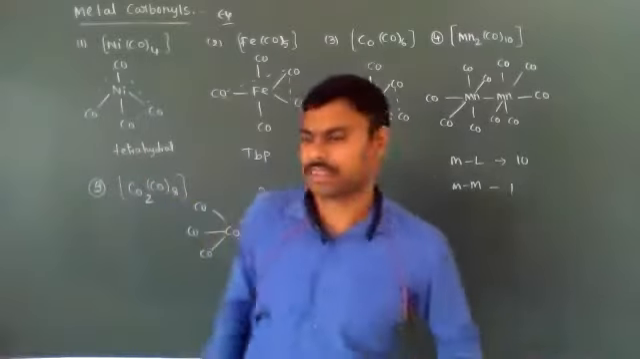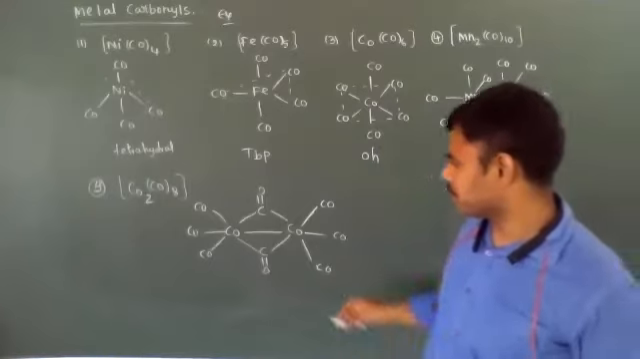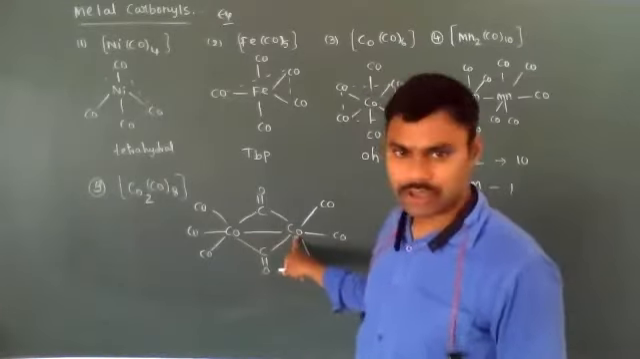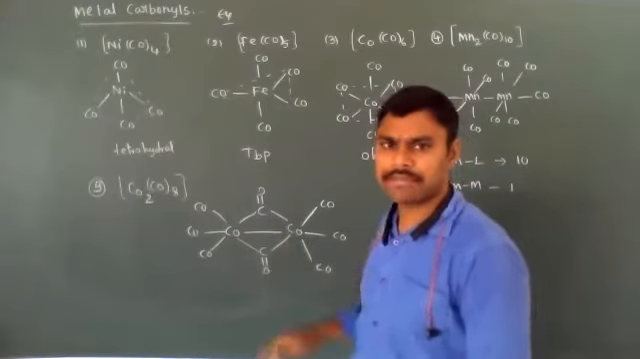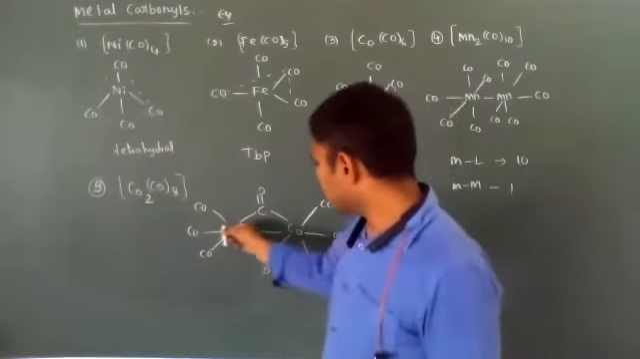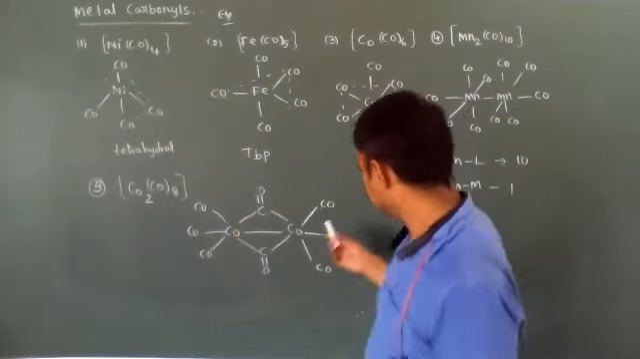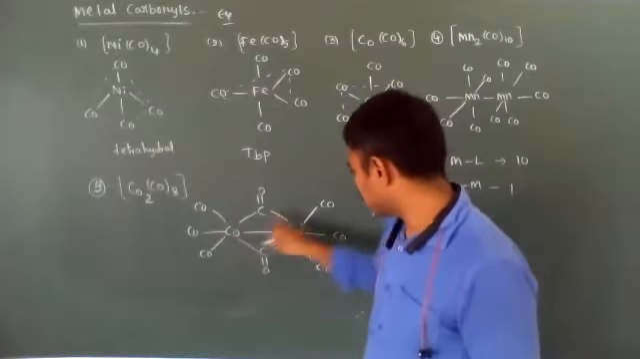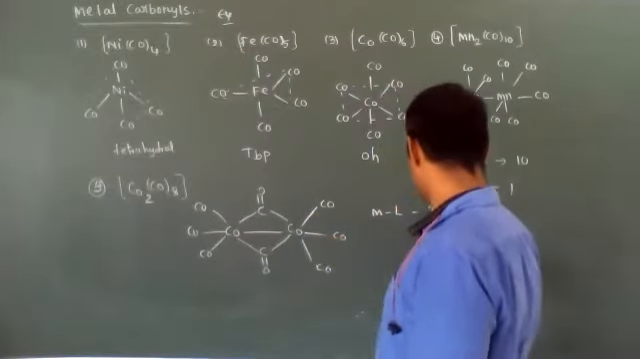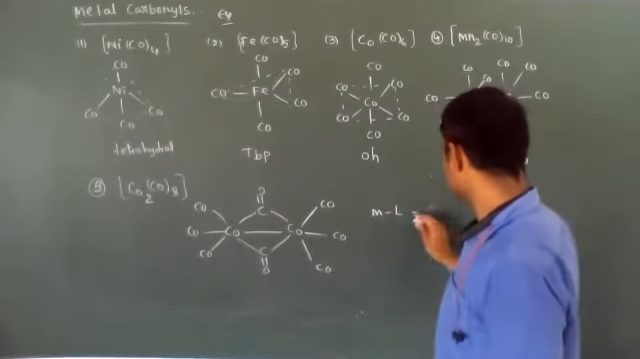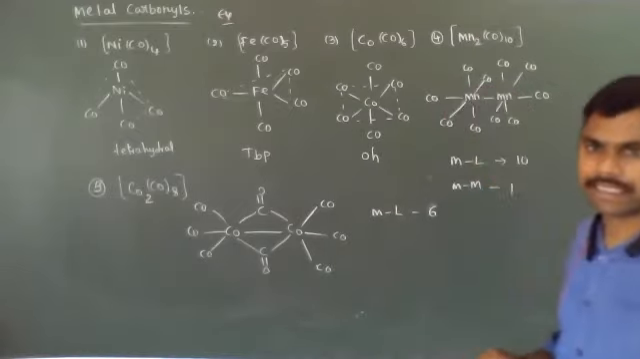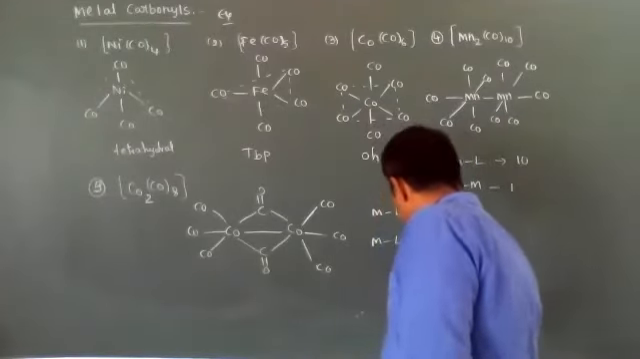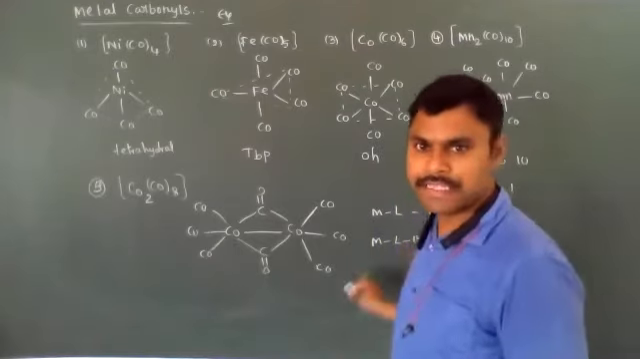Next, Co2(CO)8. If you observe the structure of Co2(CO)8, there are two cobalt central metal atoms. In that, how many metal-ligand bonds are present? 1, 2, 3, and here 1, 2, 3. Three plus three, 6 metal-ligand bonds are present, and metal-ligand-metal bonds means bridged bonds.